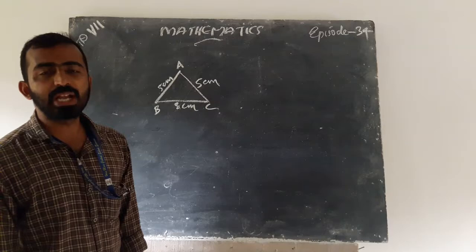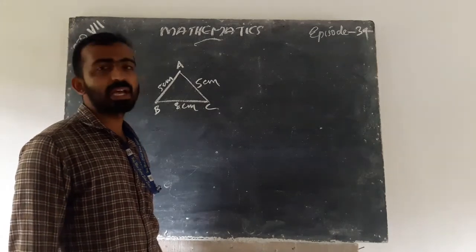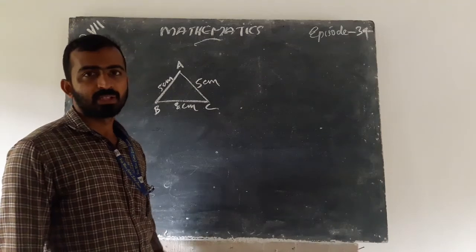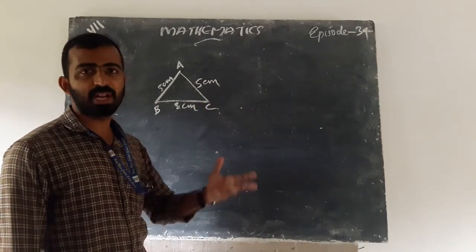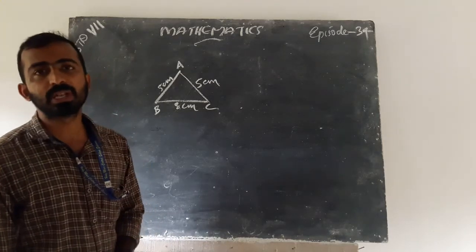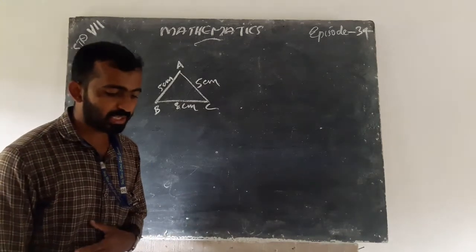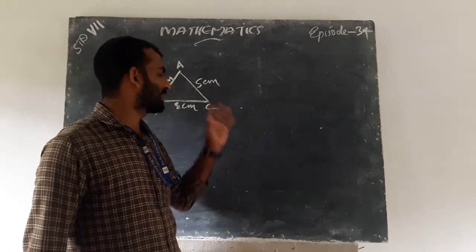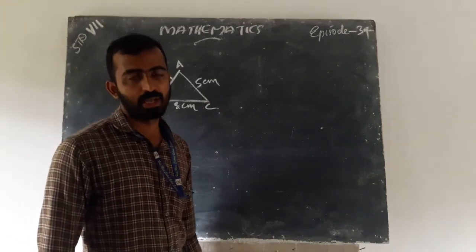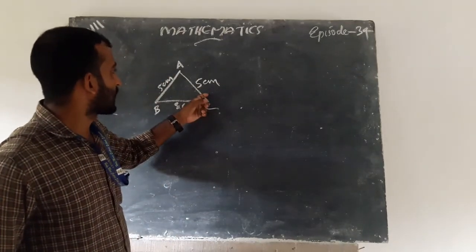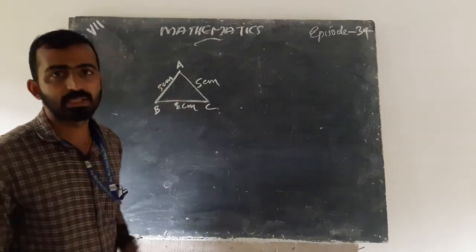Its two sides are equal, so if two sides are equal, we can say it is an isosceles triangle. The angle is an acute angle. We can see here this angle is acute, and this is also, and this is also.